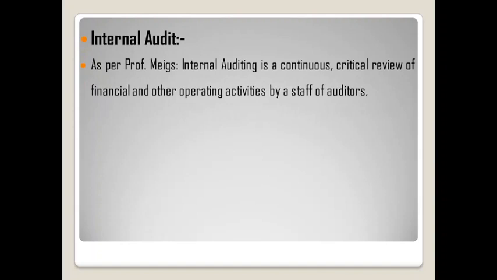Then next, internal audit. As per Professor Meigs, internal auditing is a continuous critical review of financial and other operating activities by a staff of auditors. That means internal audit is a continuous audit. This is a regular operating activity. That means controlling all the activity which is done on a regular basis.